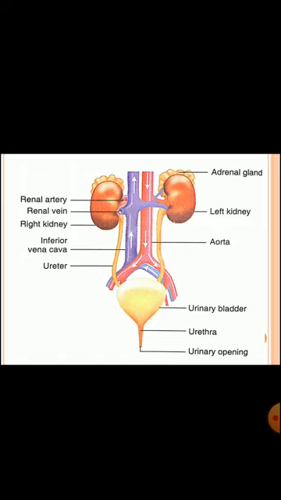Here is a diagram representing the excretory system of human beings, in which we clearly observe a pair of kidneys, left and right kidney, renal artery and renal vein, the adrenal gland present as a cap-like fitting on both kidneys, inferior vena cava and aorta, ureter and urinary bladder for storing urine for some time, urethra expelling urine from the urinary bladder, and at last the urinary opening.